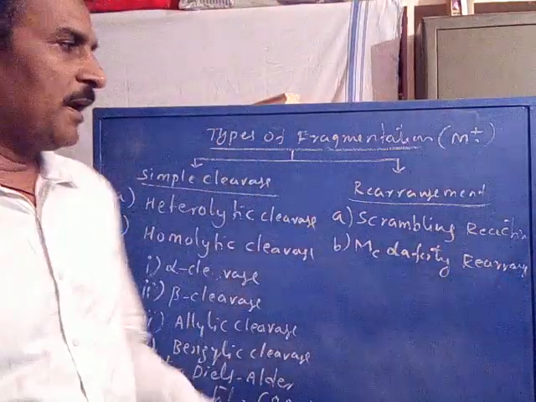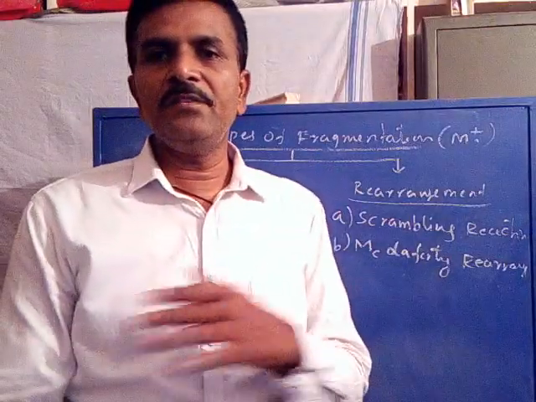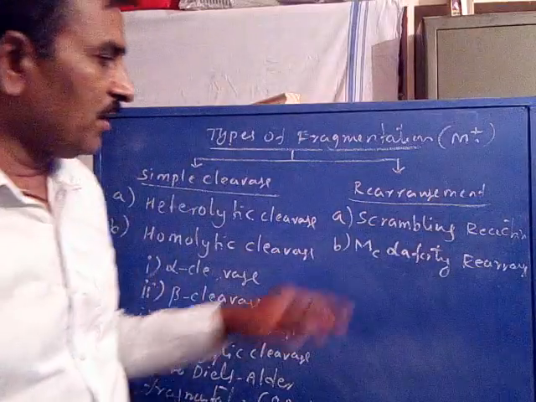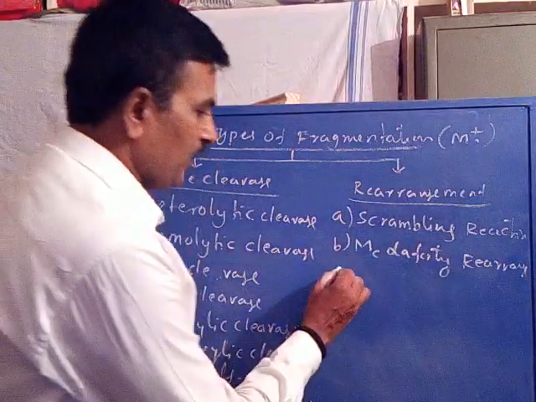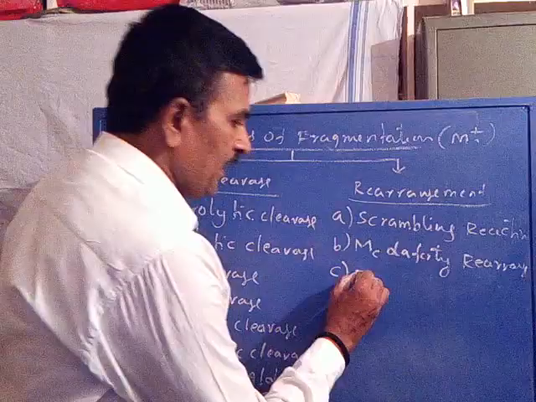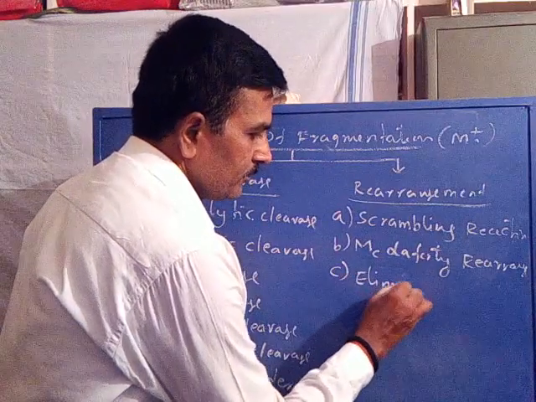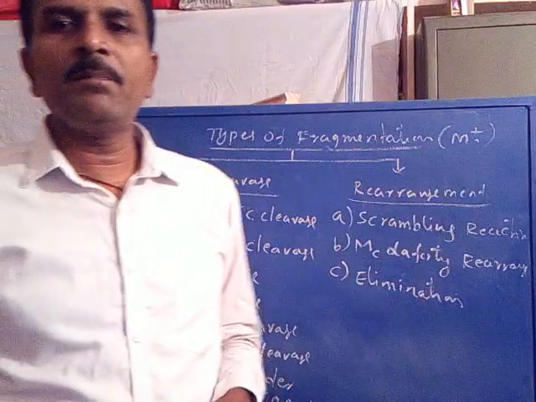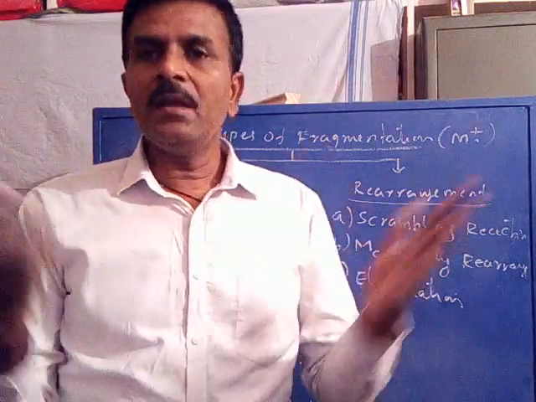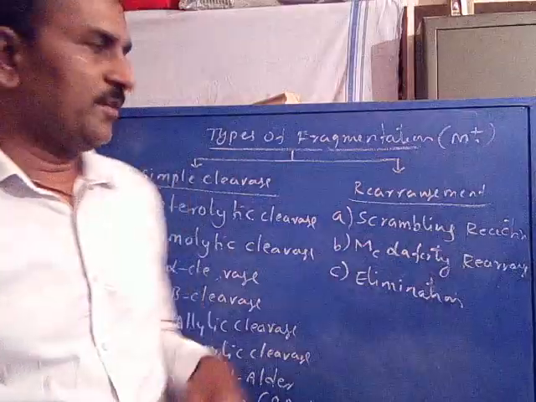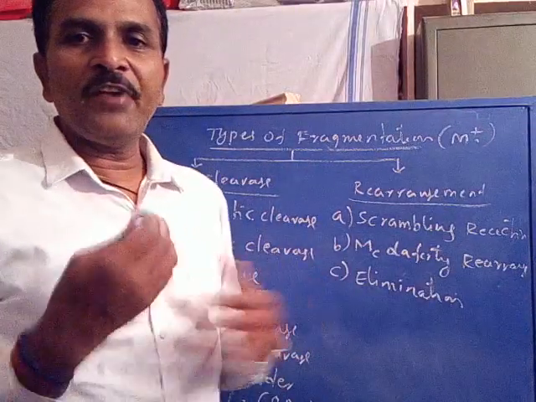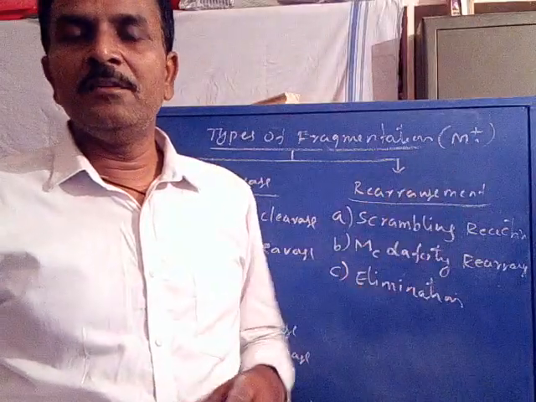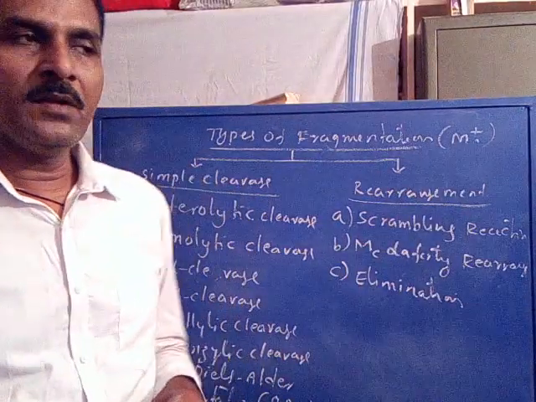McLafferty rearrangement. The molecular ion may undergo fragmentation by rearranging specifically through the McLafferty process, called McLafferty rearrangement. C, elimination. A fragmentation by the process of elimination involving the rearrangement process. So the molecular ion may be fragmented by elimination and simultaneous rearrangement, called elimination followed by rearrangement.